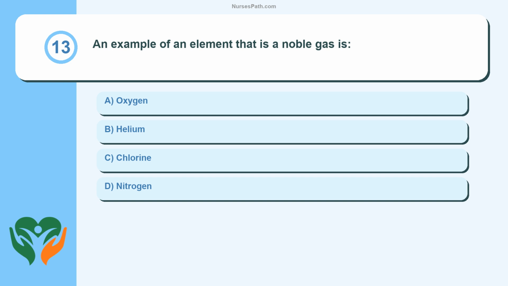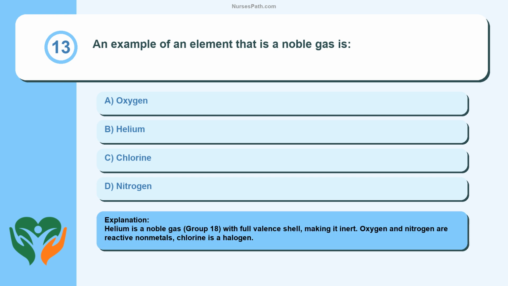Question 13. An example of an element that is a noble gas is: oxygen, helium, chlorine, nitrogen. Helium is a noble gas, group 18, with a full valence shell, making it inert. Oxygen and nitrogen are reactive nonmetals, chlorine is a halogen.